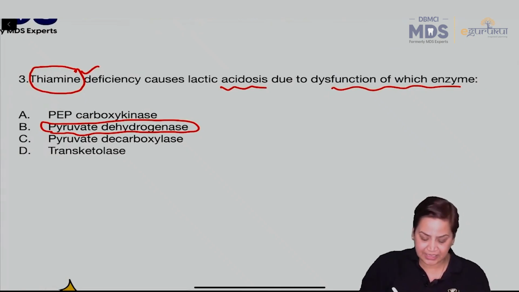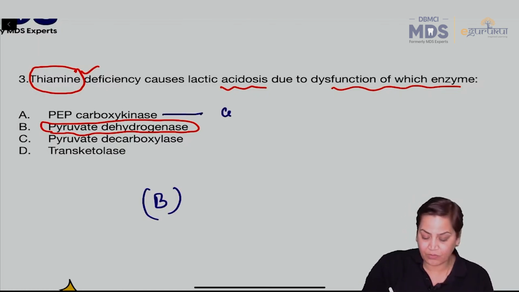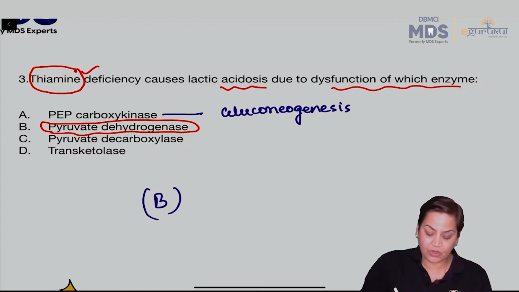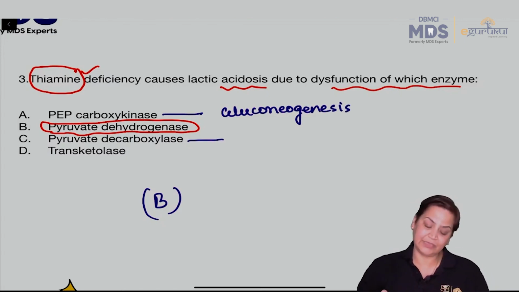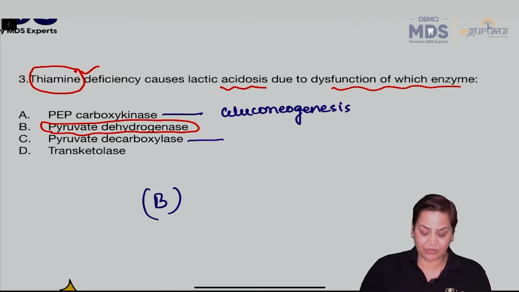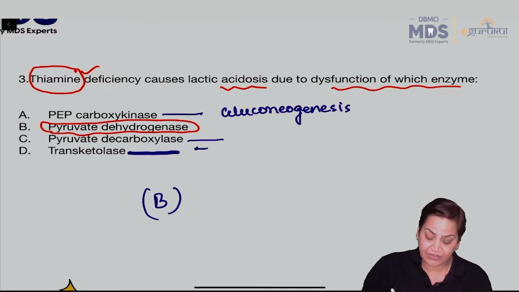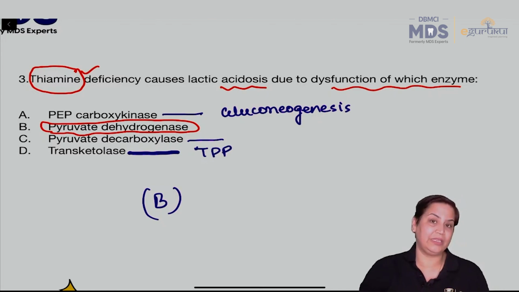Now, since the answer is B, let me tell you about the other enzymes also, because all are important. PEP carboxykinase is an enzyme of gluconeogenesis. Pyruvate decarboxylase as such is not an enzyme here; it says decarboxylation, but that enzyme is pyruvate dehydrogenase. And transketolase is also a very important enzyme which requires TPP for its function.